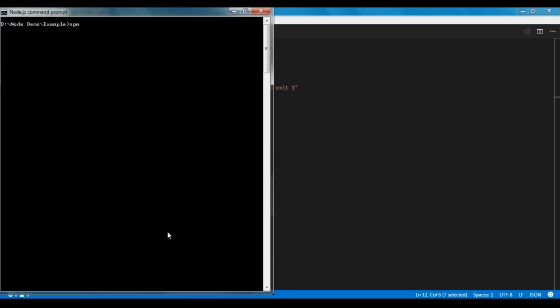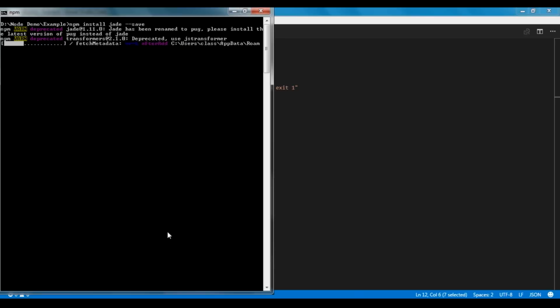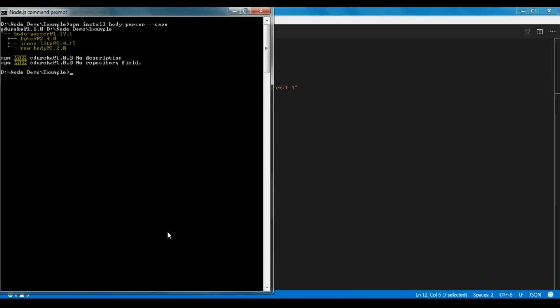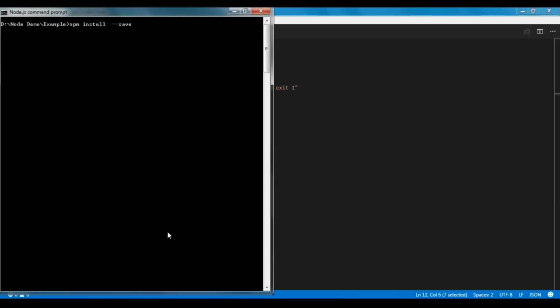Now we are going to install Jade. Now we'll install nano. These are all the packages, or you can say the dependencies, which we are going to use in our project. Now we'll install body parser. Now we'll install error handler for handling errors.